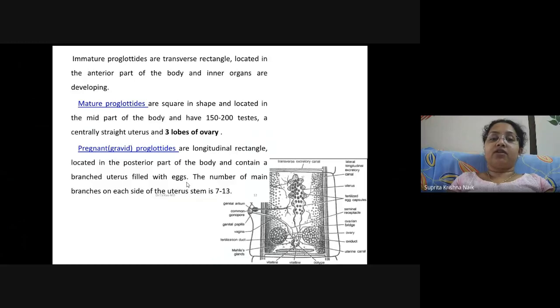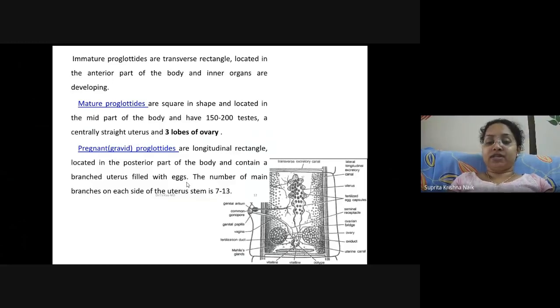Immature proglottids are transverse rectangles located in the anterior part of the body, and inner organs are developing. Mature proglottids are square in shape, located in the mid part of the body, and have 150 to 200 testes, and a centrally straight uterus with three lobes of ovary. The pregnant, or gravid, proglottids are longitudinally rectangular, located in the posterior-most section of the body of the tapeworm. It contains a branched uterus filled with eggs. The number of main branches on each side of the uterus stem is 7 to 13.